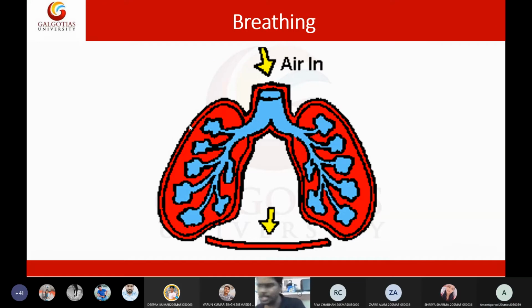Then what is breathing, Aman? Breathing is inhaling the air and exhaling it out. So intaking of oxygen, and respiration is the use of oxygen. Who is this? Sir, Tripti. Tripti, very good. Both Tripti and Aman gave very nice answers. Any more definitions by any other students? Difference between breathing and respiration.